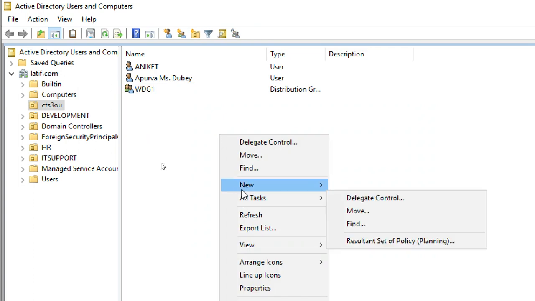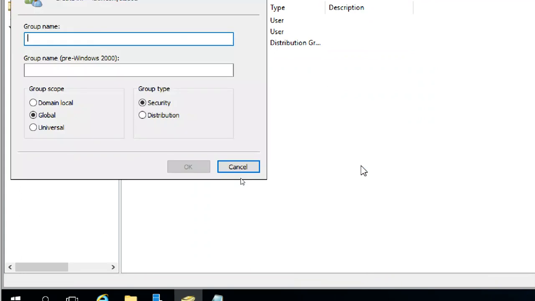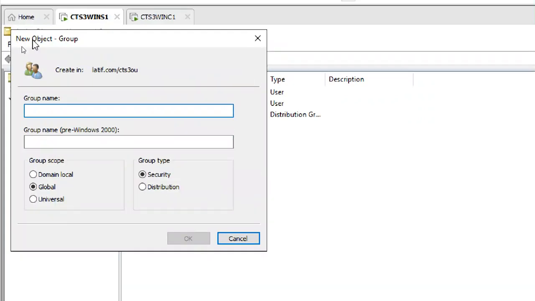Next, I'm creating another group. Domain local scope, and I'm naming it WSG1. It is a security group.